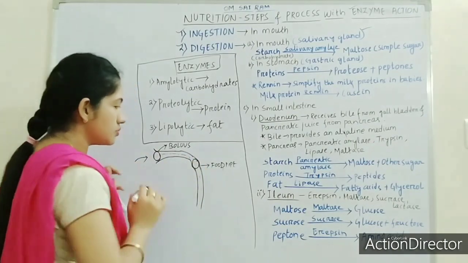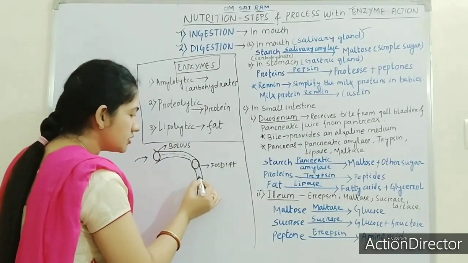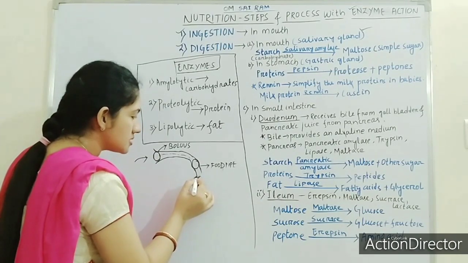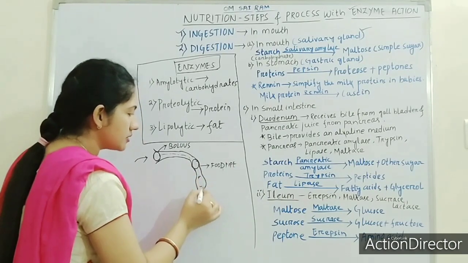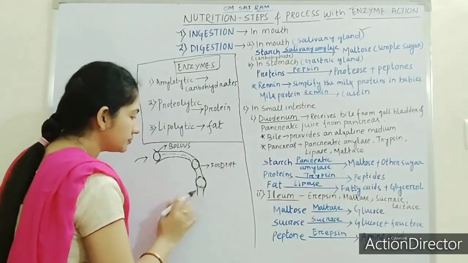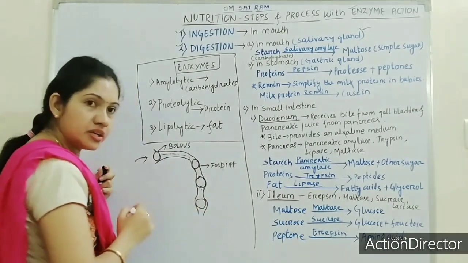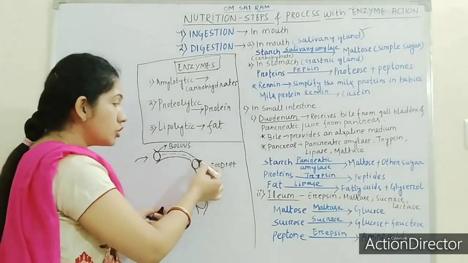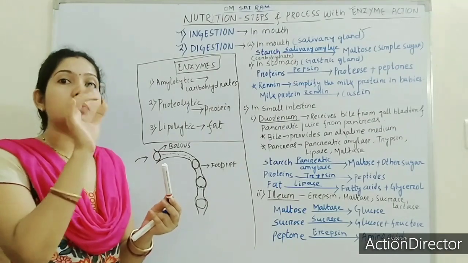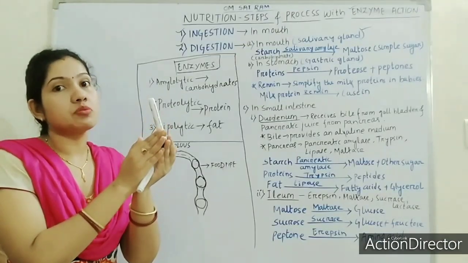When it reaches this position, the muscles of the esophagus will expand. Then when it moves further down, again the muscle expands, and again when it moves down, again it expands. Got it? So as the food passes inside the food pipe, the muscles of the food pipe start expanding, and when it goes down, they come back to their original position.